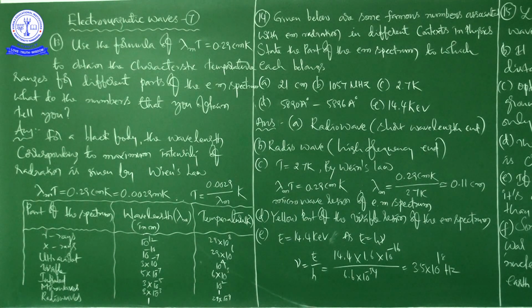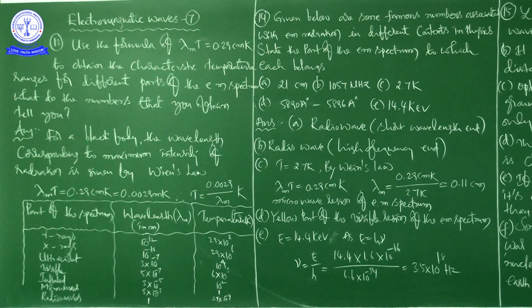We also need to say it is a radio wave of the short wavelength end, because electromagnetic spectrum means whatever part of the spectrum you are taking, it is a wavelength range.